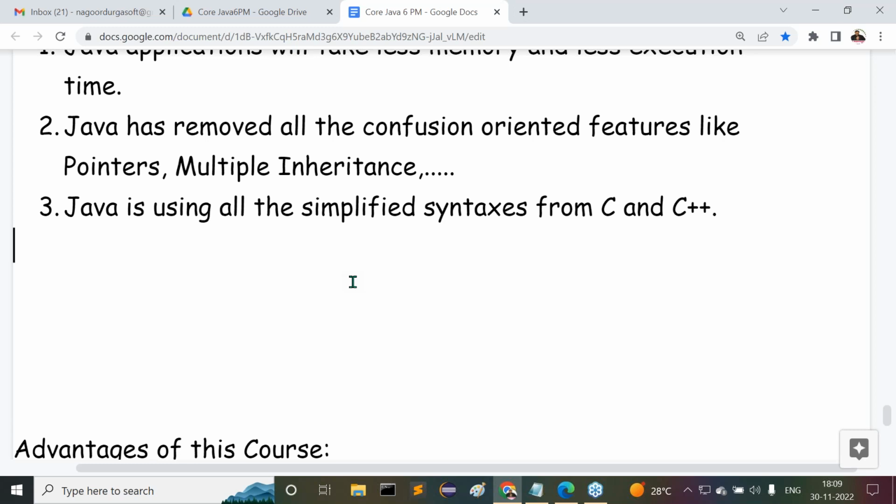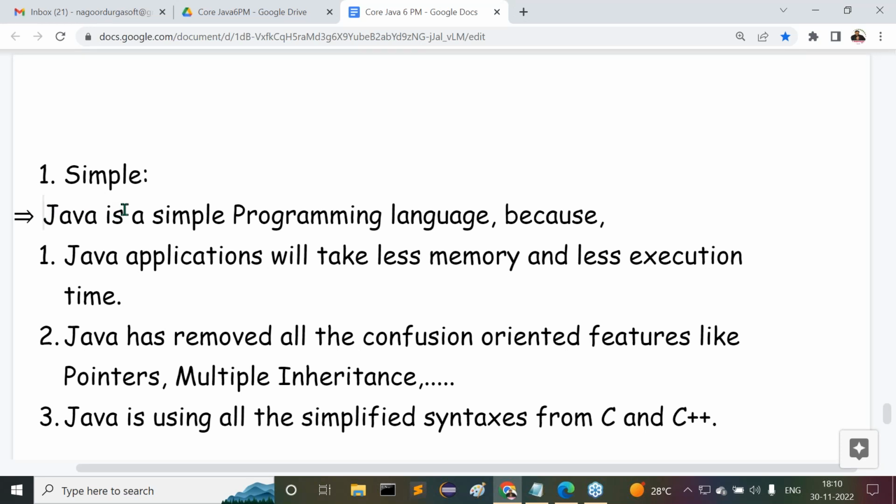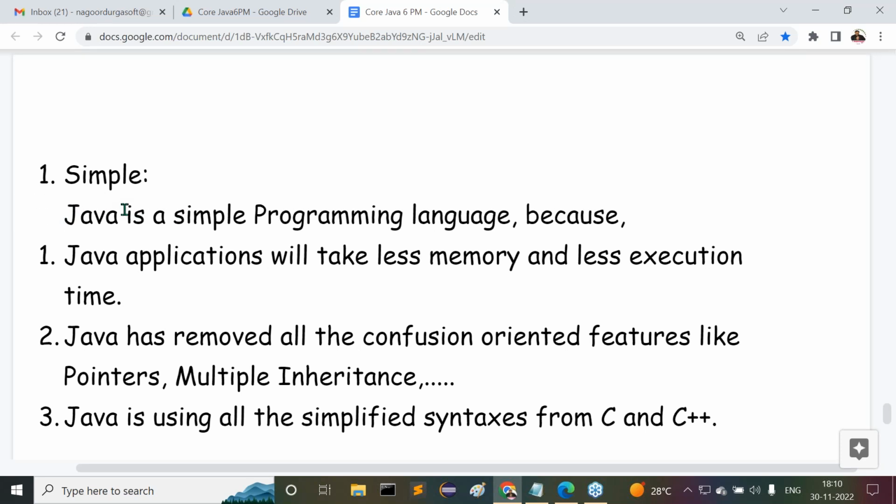Don't think that Java is extending from the C programming language and reusing its features. Whatever simplified syntaxes are available in C and C++ are re-implemented in Java, because they are simple. Because of these reasons, we can conclude that Java is a simple programming language.